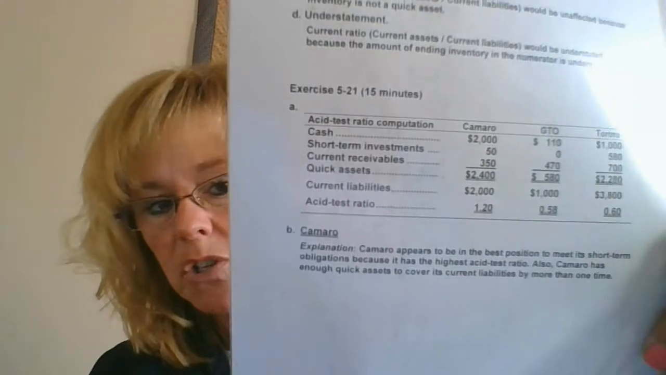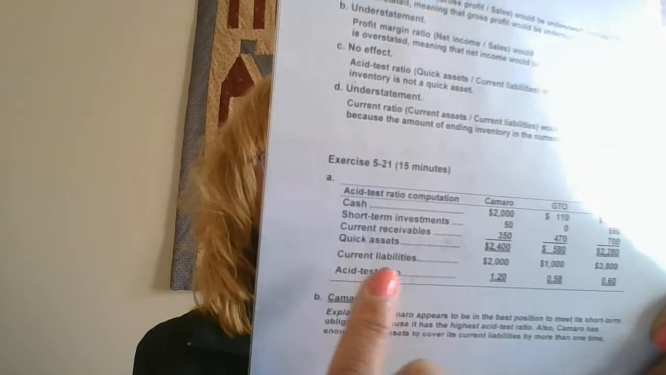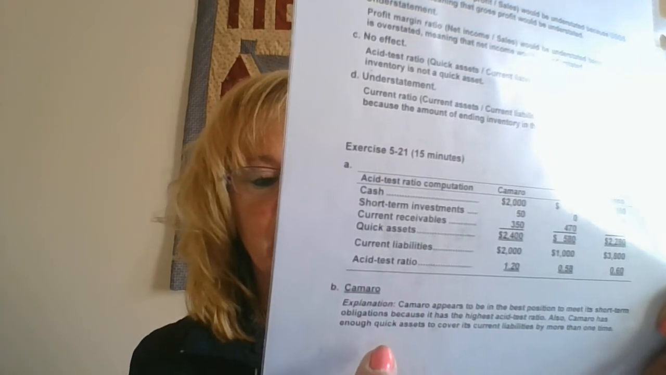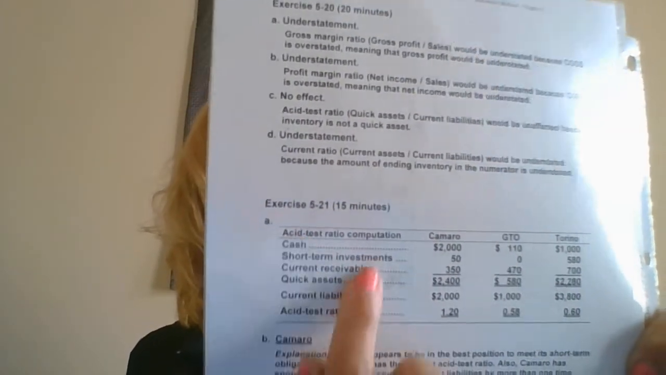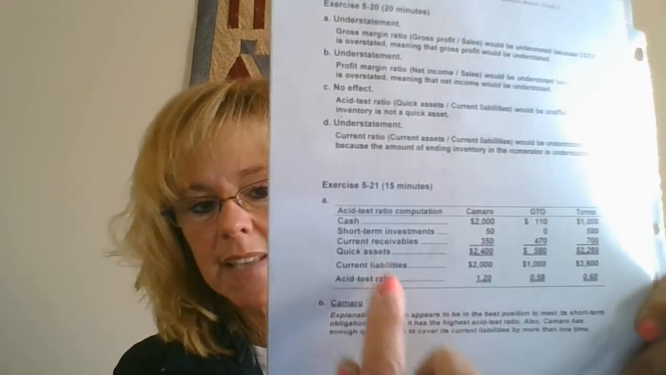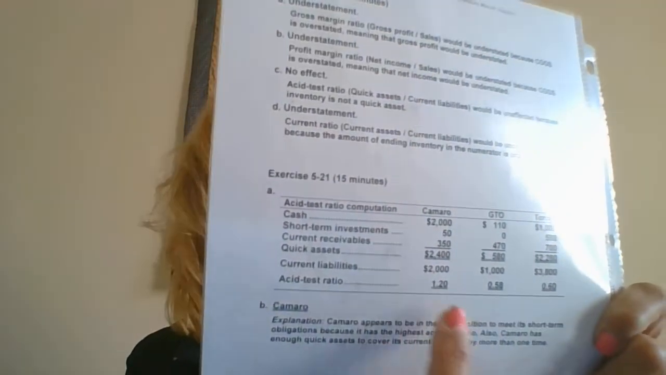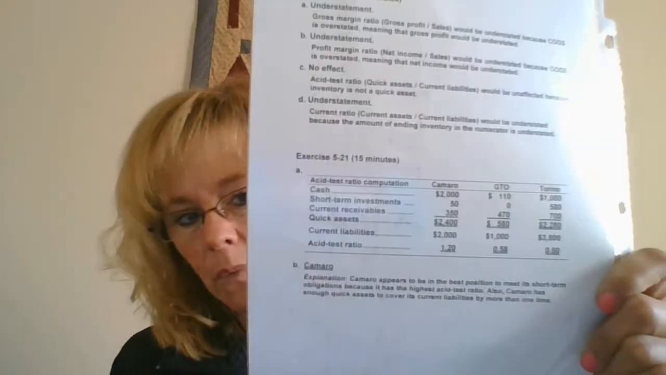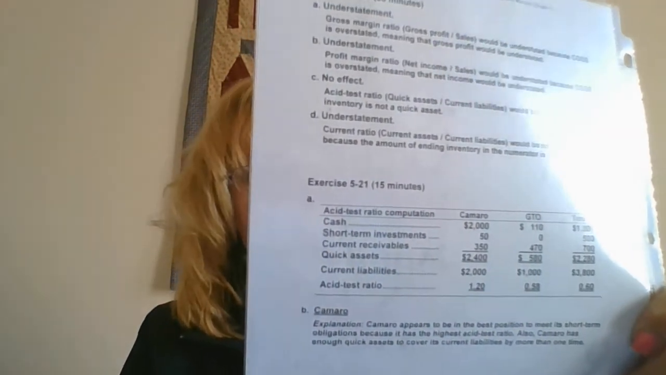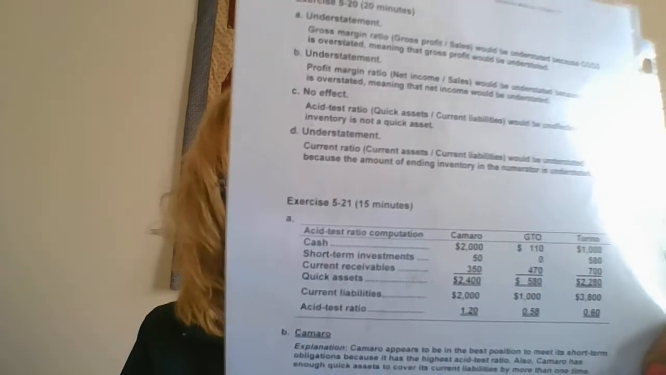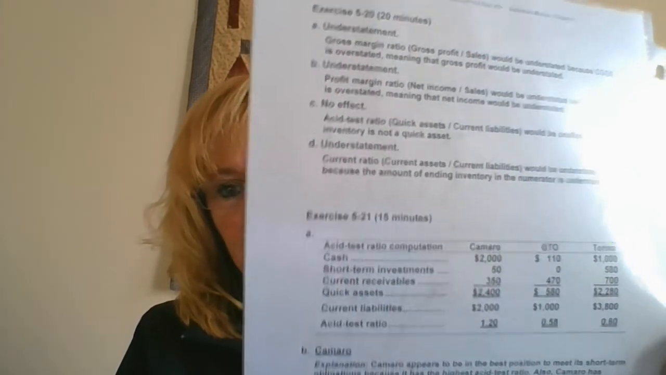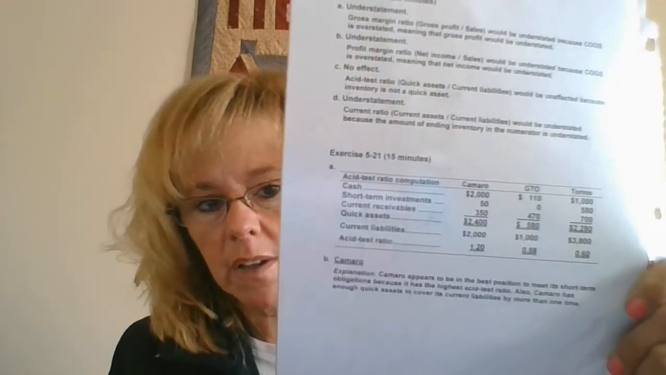Now, in this problem, this is Exercise 5-21. You had the three cars, Camaro, GTO, and Torino, and you had to calculate the acid test ratio. I'm not going to separate these out for you. You will get a total of the quick assets. You're going to divide that by the current liabilities. And remember, you want to be over 1 with that one. So Camaro would be the one that has the best acid test ratio of the three. So again, anything over 1 is good. Anything under 1 does raise some concern that they can't pay their debt.